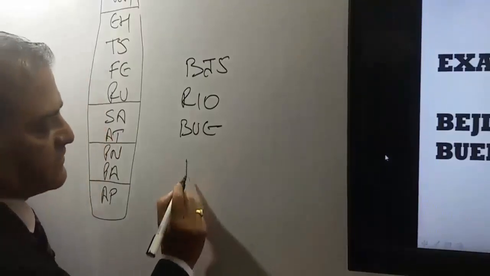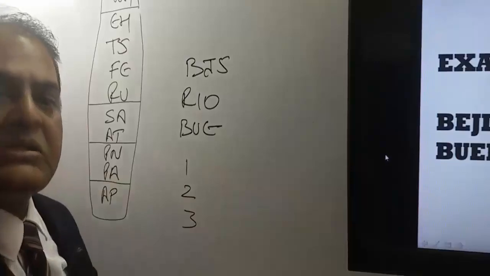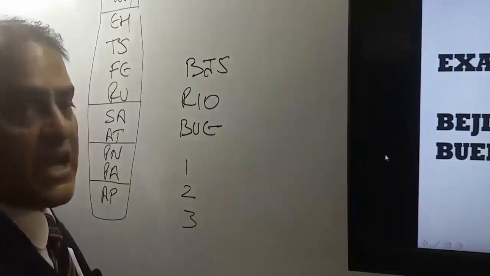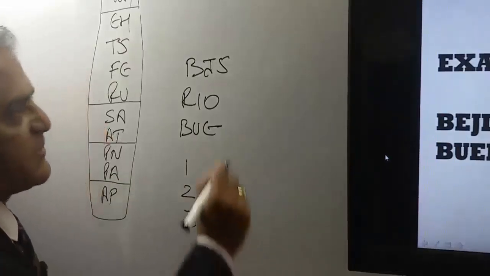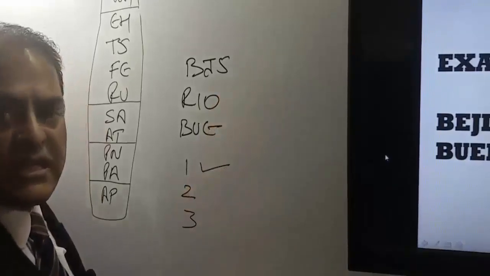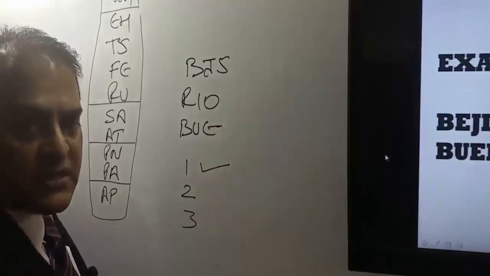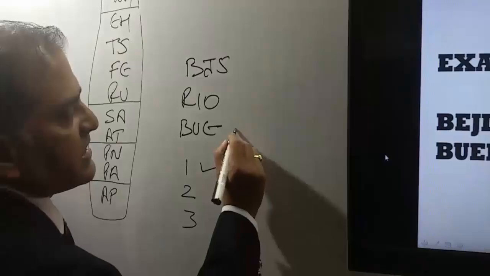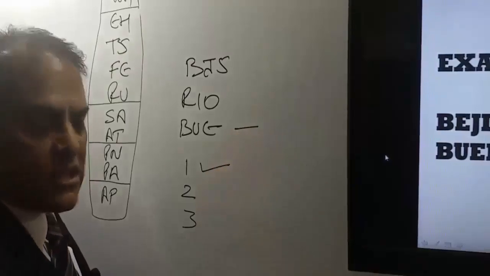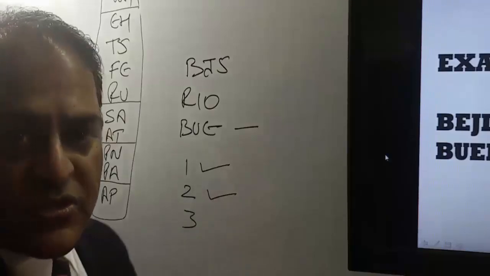Very first, second and third. Very first origin condition. Here Beijing is in China. China is in Southeast Asia. That means our journey is starting from Southeast Asia. In that case the destination point should be in the South Atlantic. Here Buenos Aires is in Argentina. Argentina is in South Atlantic. That means it has satisfied the destination condition also.